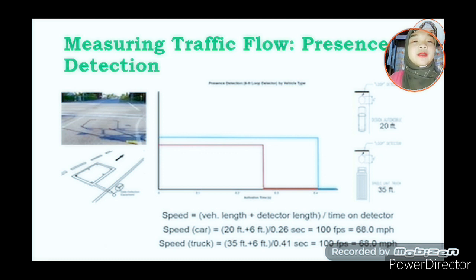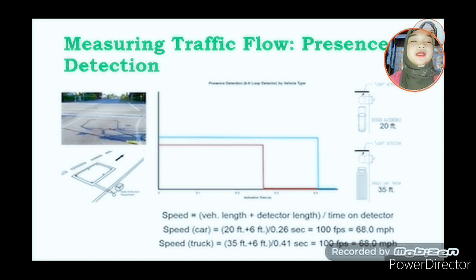For the car, we have 20 feet plus 6 feet over 0.26 seconds, so the result is 100 feet per second. Converted into miles per hour, the result is 68 miles per hour. So, the speed of the car is 68.0 miles per hour.